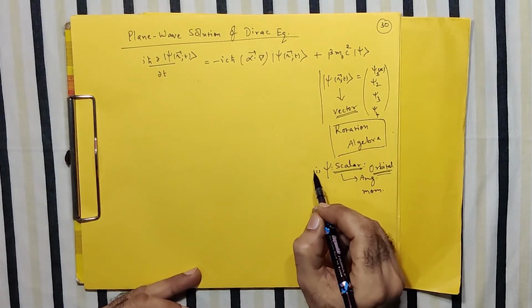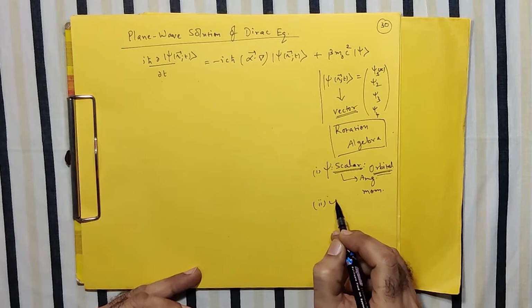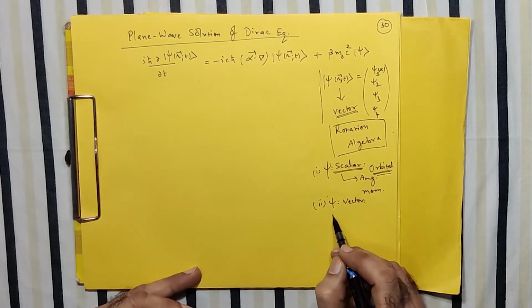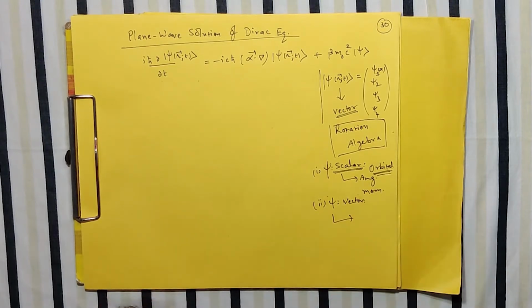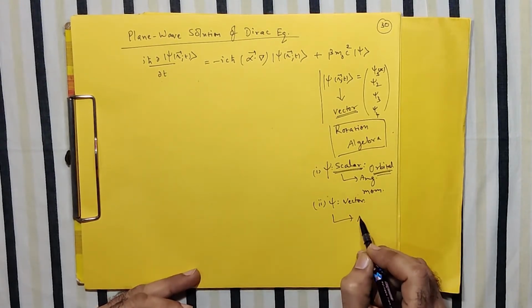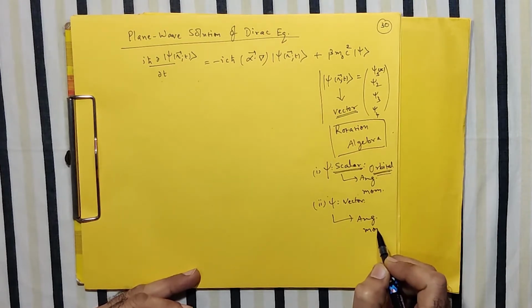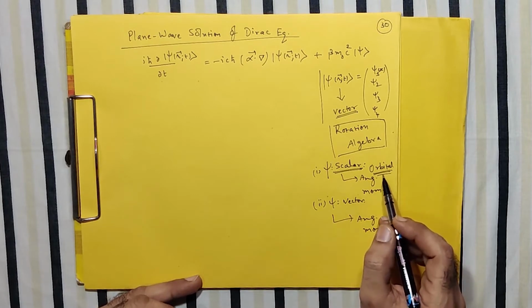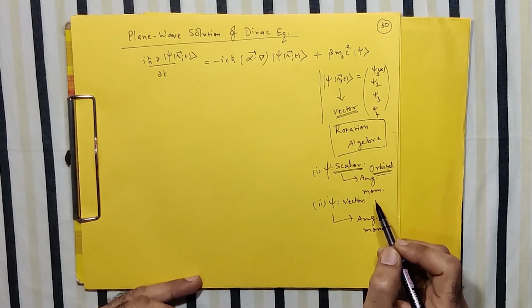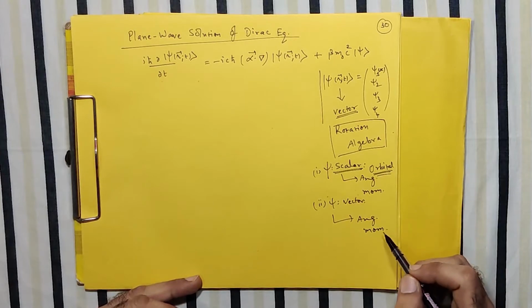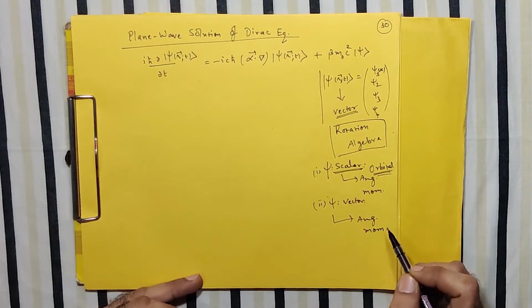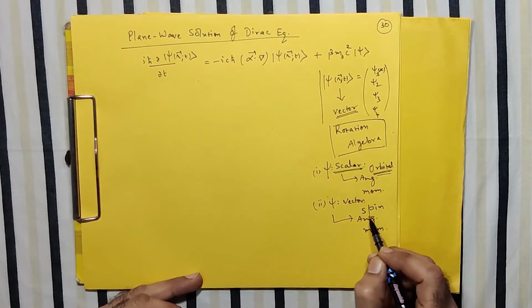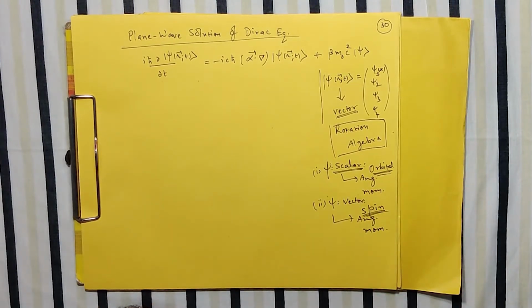Similarly, as a second case, we have discussed that if your psi is not a scalar but if it is a vector, then also the infinitesimally small rotation is produced by angular momentum. But in that case, when the state function psi is a vector, it is not this orbital angular momentum, but it is something else having the same effect to produce rotational effect. So we call it the spin angular momentum operator.